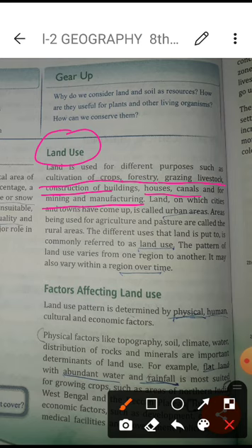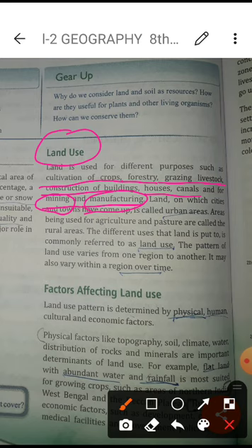So, students, these are the different roles. When we carry out activities for crops, we are using the land. When we do mining, taking minerals, and manufacturing any kind of thing, then also we are using the land. So we use land for different purposes.